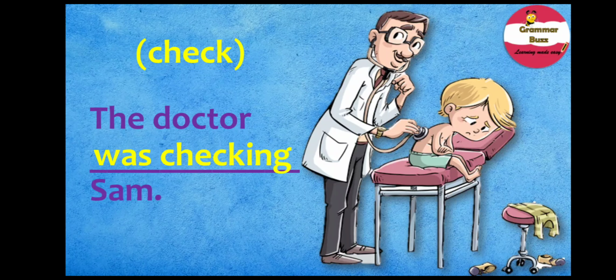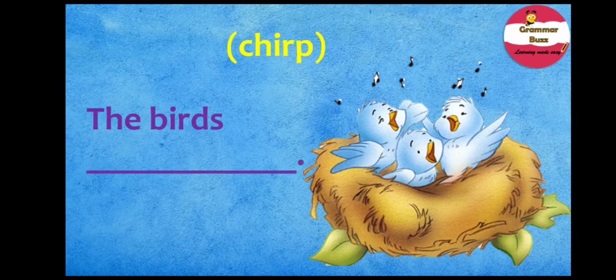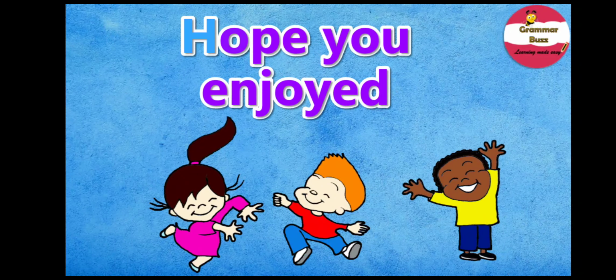And here comes your last sentence, and your verb is chirp. Your sentence is the birds. Well, I think you have already spotted it. And you are right. It is were chirping. The birds were chirping. Good job. That was a real good job that you did. A real fantastic job. Hope this video helped you understand what is past continuous tense and how we form and use them.